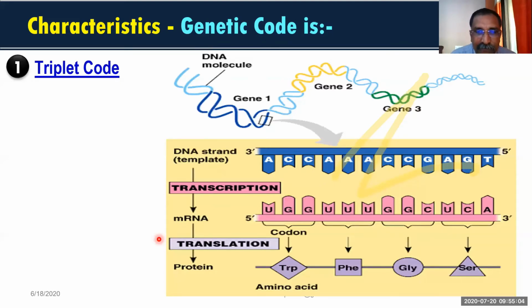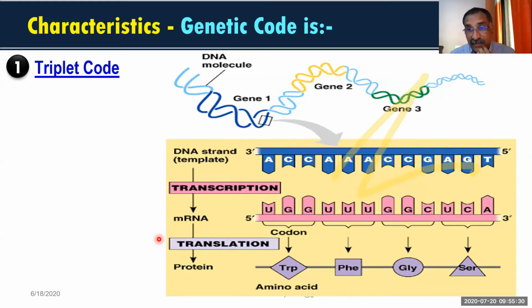The answer is that we have only 20 amino acids. The minimum possibility we are looking at. If we are using 4 nitrogen bases for a codon, you multiply 4 into 4 into 4 into 4. Again, 64 into 4, one more 4 you have to multiply.